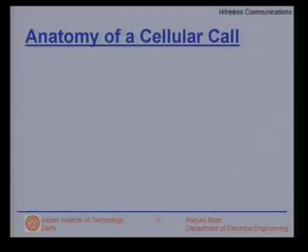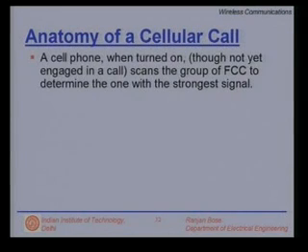In this slide, let us look at the anatomy of a cellular call. A cell phone, when turned on but not engaged in a call, scans the group of forward control channels to determine the one with the strongest signal. Please note, even though you are not making a call, you are using up battery power.